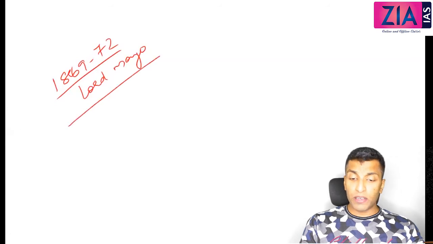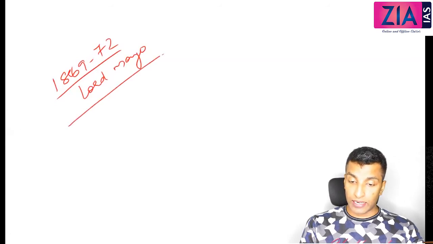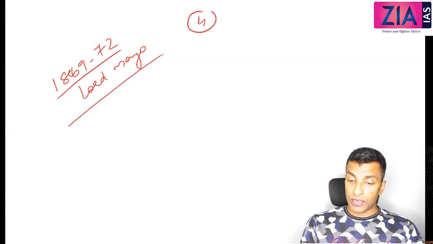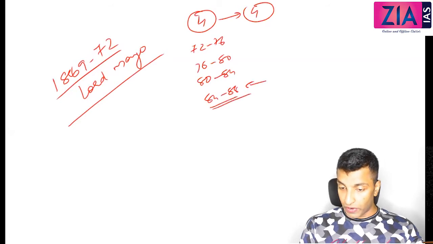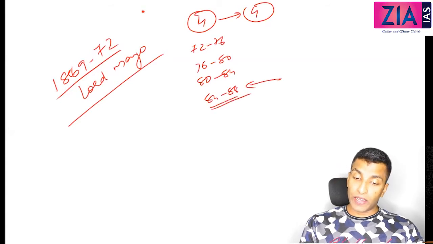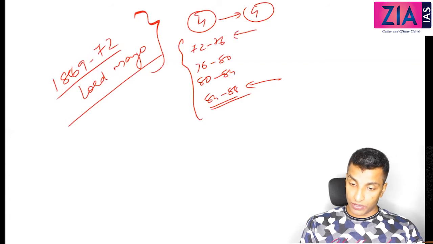Okay, now from here, the coming four Governor Generals will have 4-year tenures. So it is easy for you to remember: from 72 to 76, then 76 to 80, then 80 to 84, 84 to 88. And here the Congress formation will come. So from Mayo, it is very easy for you to remember the Governor Generals' names.